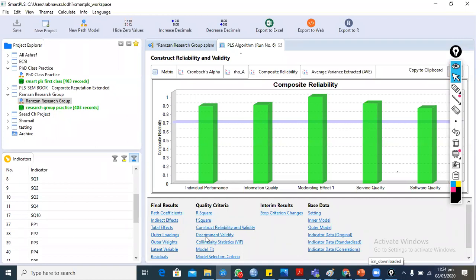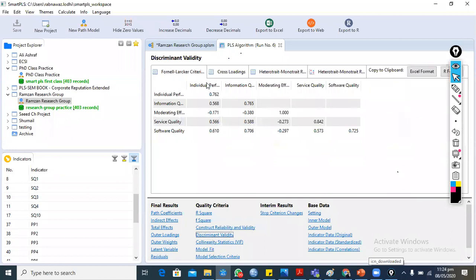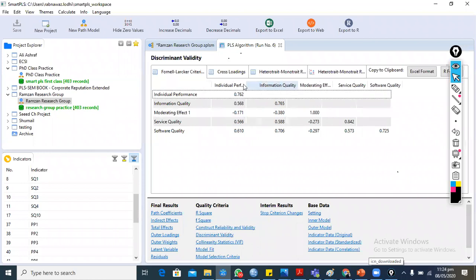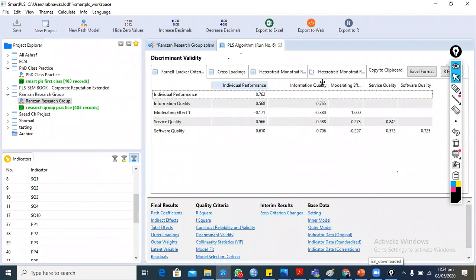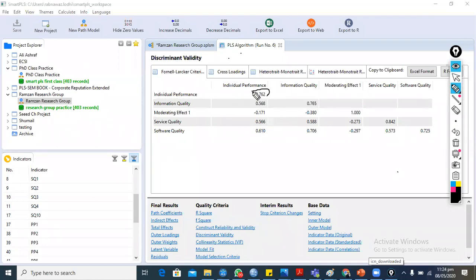If you click on discriminant validity, yes, this is the Fornell-Larcker criterion. According to the Fornell-Larcker criterion, the diagonal value should be greater than the off-diagonal value. This value is basically the square root of the AVE value, and this diagonal value should be greater than the off-diagonal value. You know about the diagonal line. This is the diagonal line, and I just highlighted the values on the diagonal.